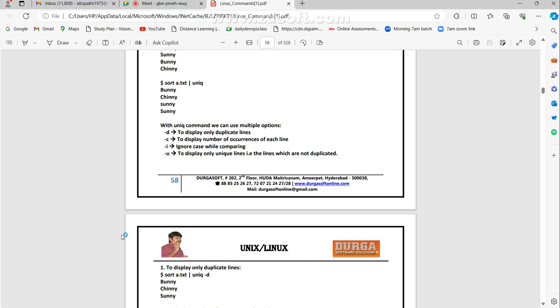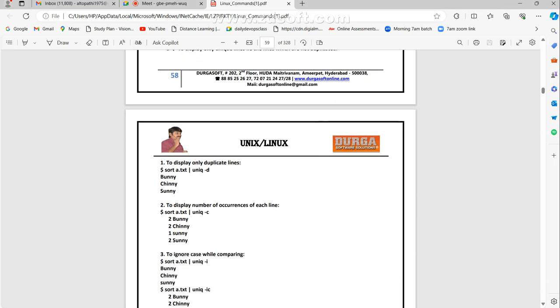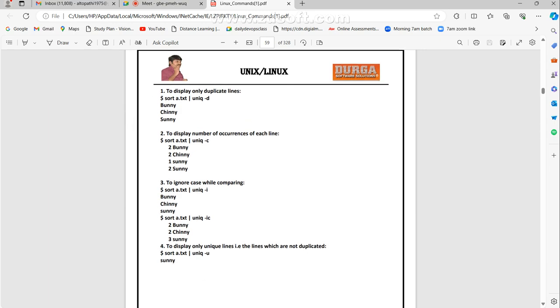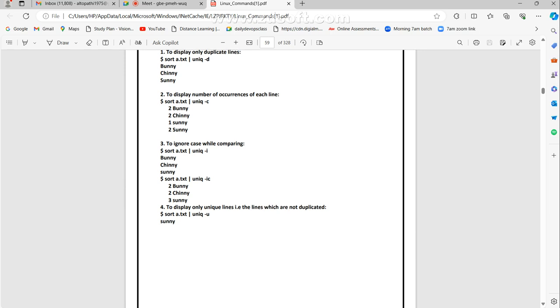Is there any difficulty here? Quickly observe and tell me. There's sort, uniq hyphen d, uniq hyphen c, even uniq hyphen i. It is removed. See, ignoring case while comparing. Here it is getting it, but in our scenario, not able to get it. Anyway, leave it. Maybe check. We'll check it on the Linux environment.